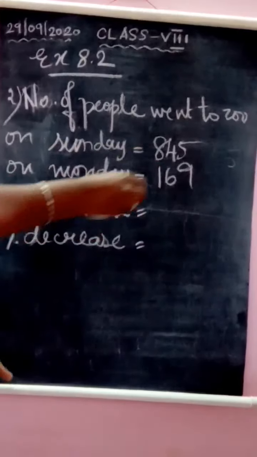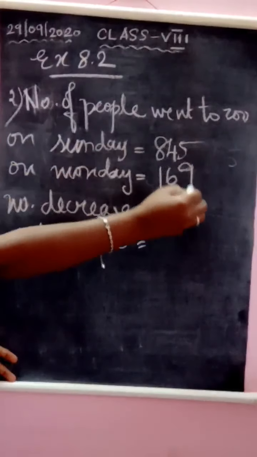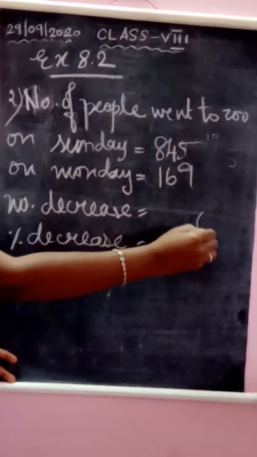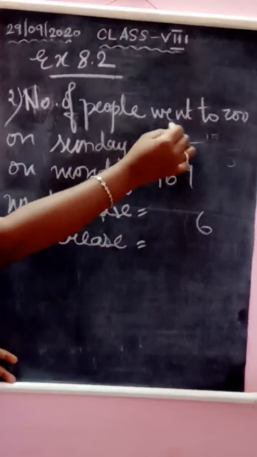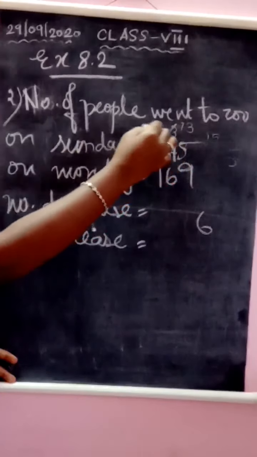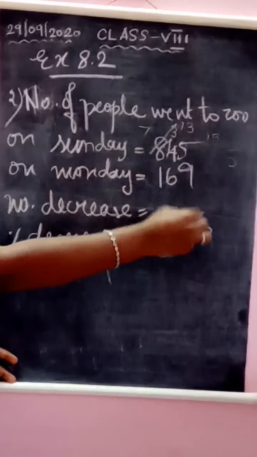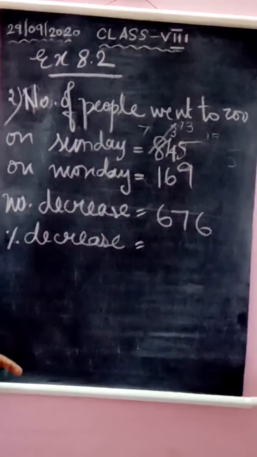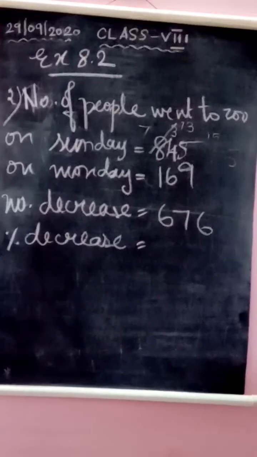If you subtract this, 15 minus 9 is 6, this will become 3, 13 minus 6 is 7 and 7 minus 1 is 6. So 676 people have decreased.